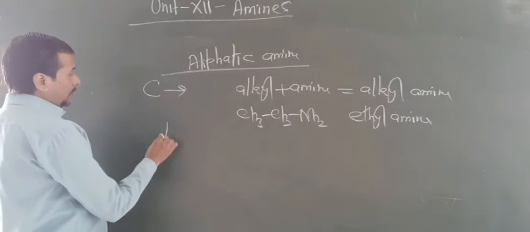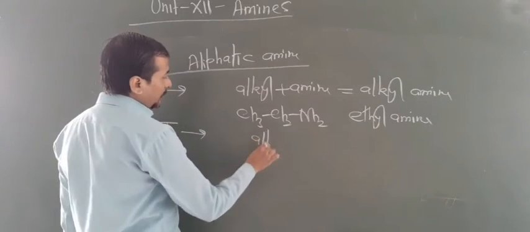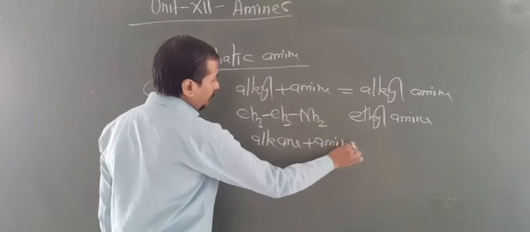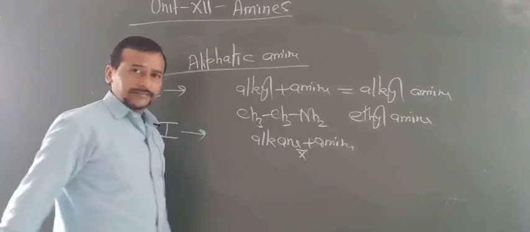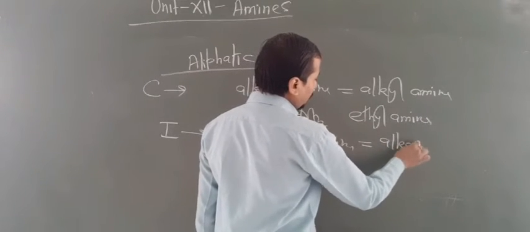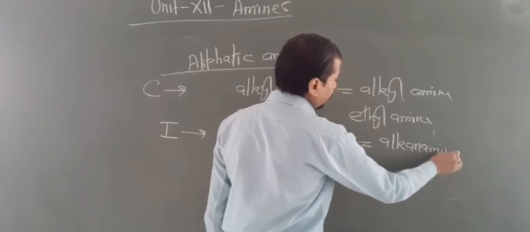Okay. Now for the IUPAC name, what do you have to write? You have to write the name of the alkane and add the word amine by removal of E from the alkane. So this will generate the name alkanamine.